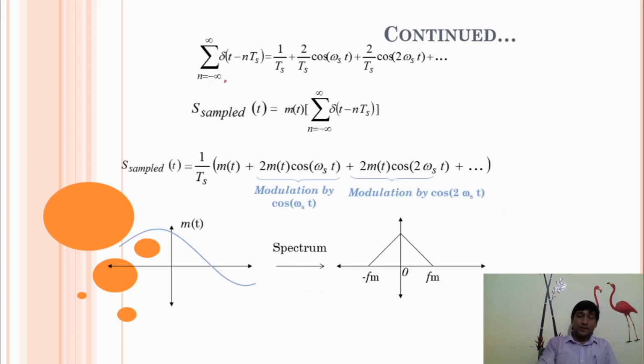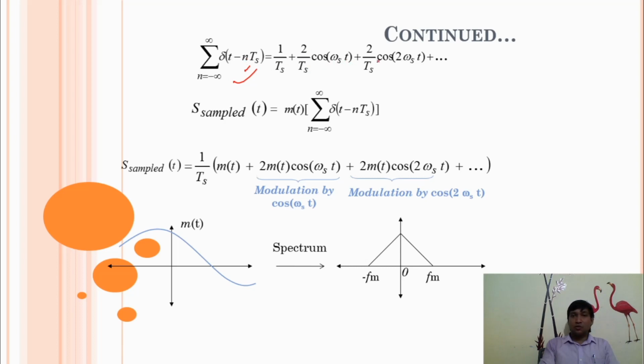So this impulse train signal is finally represented by this. When we vary n from minus infinity to plus infinity, this n is an integer value. When n is equal to 1, this is 2/Ts cos ωst.